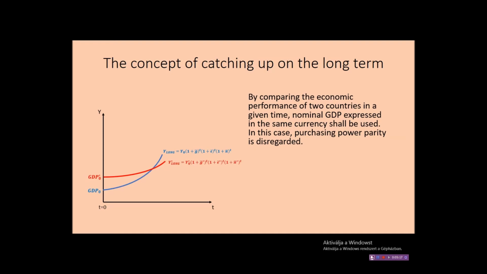So the main question is, what is the point of catching up? Well, obviously everyone can see on the graph that it is the point of intersection, and the time belonging to this point is the time of catching up, marked with TC. This can be determined if we know the parameters, so g, epsilon and p, as well as epsilon 0. But before we get to the calculation, there is one more important remark to be made.